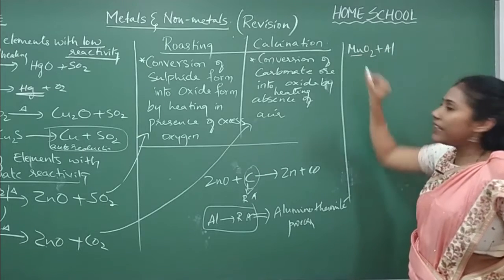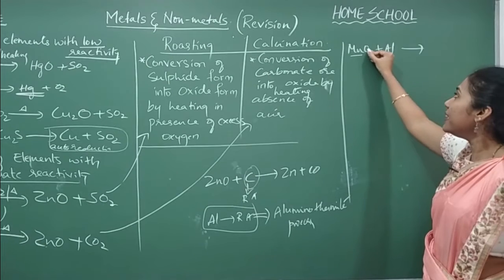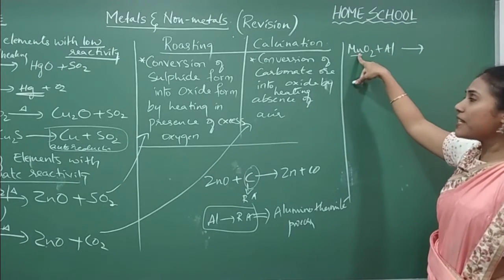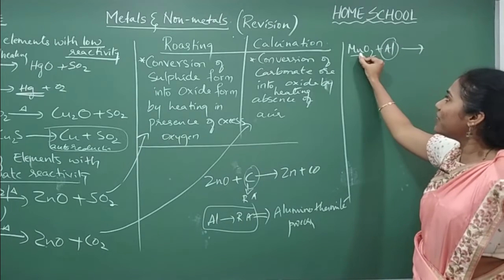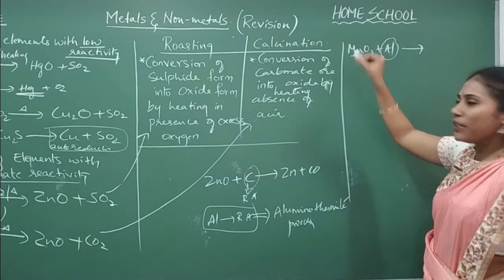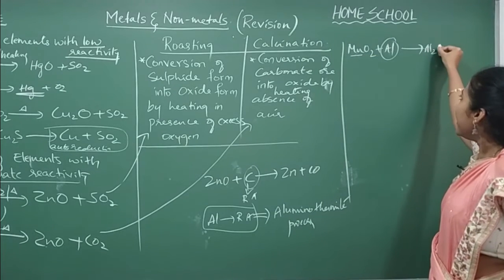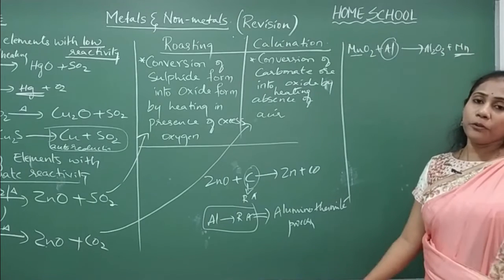MnO2 is the ore of Mn. Here it is already there in oxide form. Only the thing is I should remove oxygen. So can't I use aluminium to reduce MnO2? Definitely. Since aluminium is more reactive than Mn, this aluminium occupies the place of Mn. So Mn comes in a pure form. So what is the product you will get? Al2O3 plus Mn. Right? Mn you have got in a pure form.